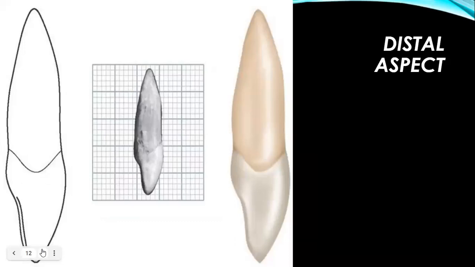So moving to the distal aspect, it is somewhat thicker towards the incisal third. This is the incisal third. It is thicker than the mesial aspect of the incisal third, right? It has less curvature.